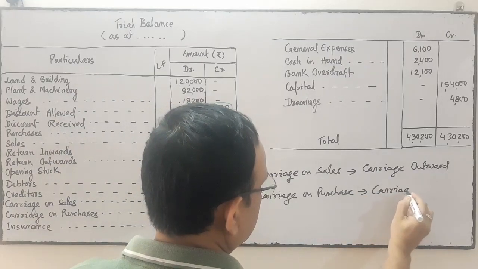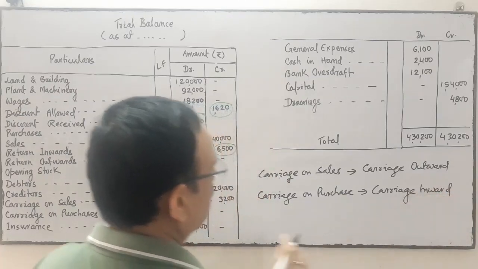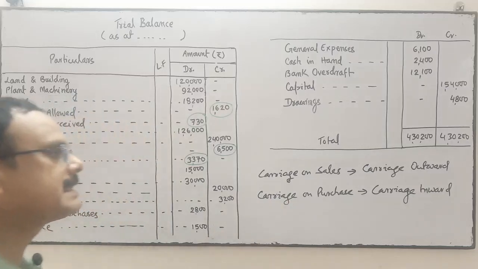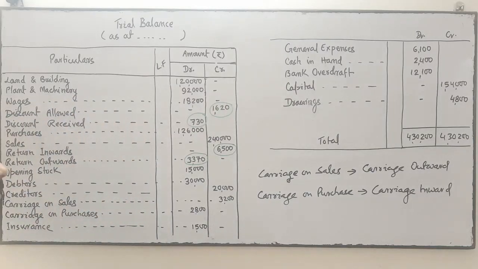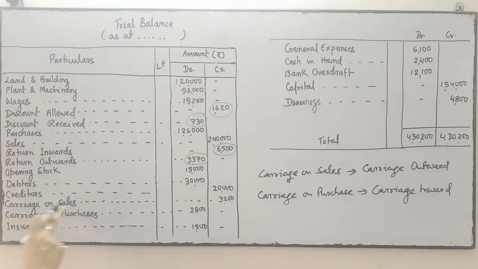Carriage inward is called carriage on purchase, and carriage outward is called carriage on sales. So whether it's carriage inward or carriage outward, carriage on sales or carriage on purchase, both are expenses.